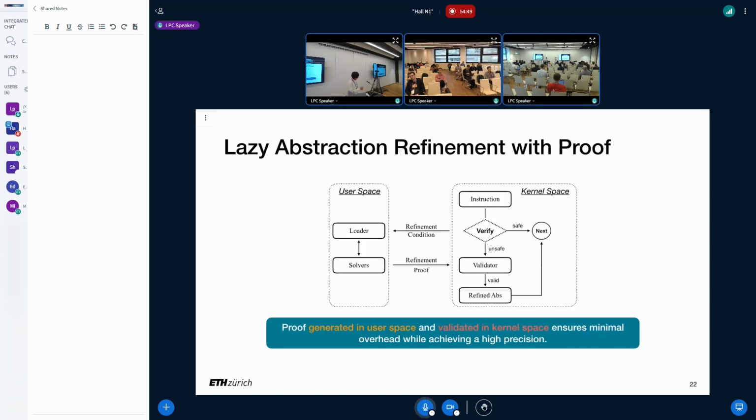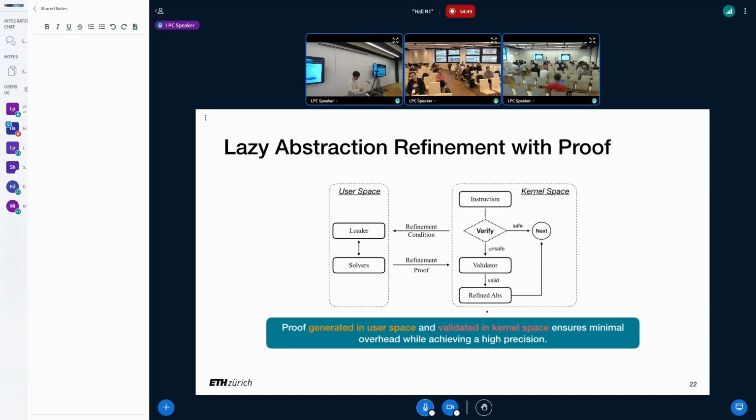So here is the workflow I will explain very soon. Basically, we let the verifier continue as long as it can. And when it cannot continue, we symbolically follow the current path and produce a refinement condition and give it to user space. If user space can prove this condition, they give us a machine-checkable proof. If we can check this proof and it is valid, we can then apply this refinement, and we have a better, narrowed range to continue the rest of verification.